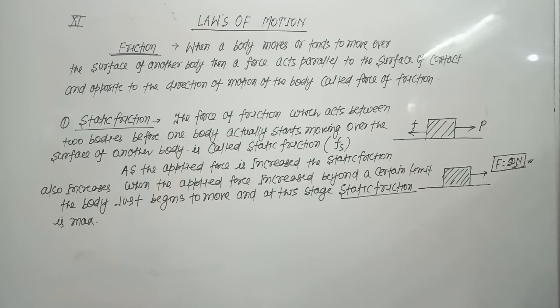The body is just going to start, because the force required to start is 50 Newton and we have already applied 49.9 Newton. So the body just begins to move, and at this stage the static friction will be maximum.